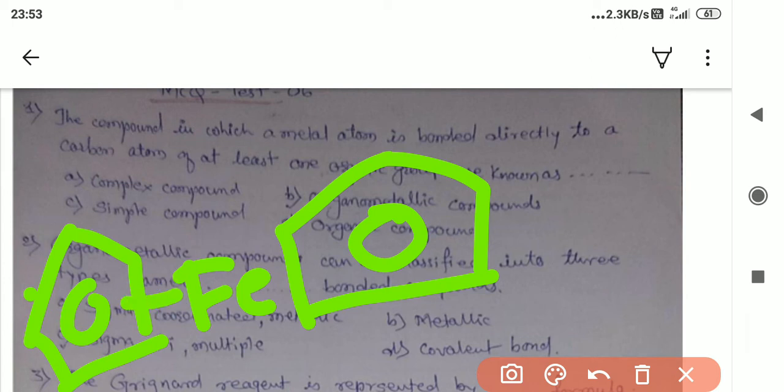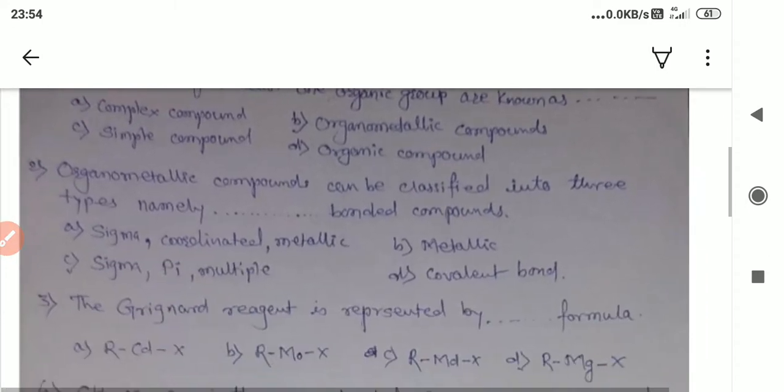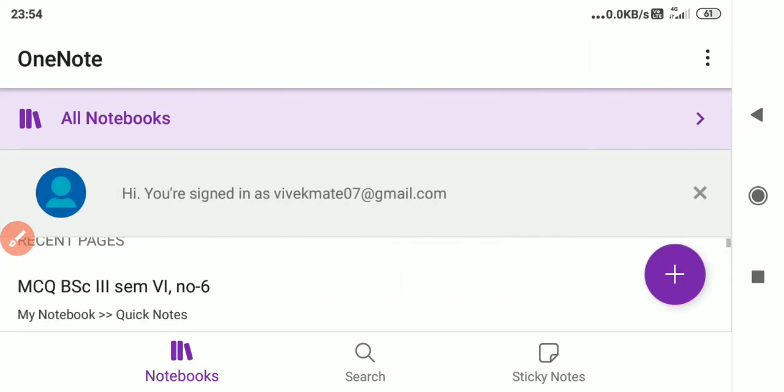This pi bond is bonded with the metal, and this will form the pi bonded organometallic compound. And multiple bonded, there is pi bond also, then sigma bond also. This is the correct answer for second question: sigma, pi and multiple bonded, these are the three categories.